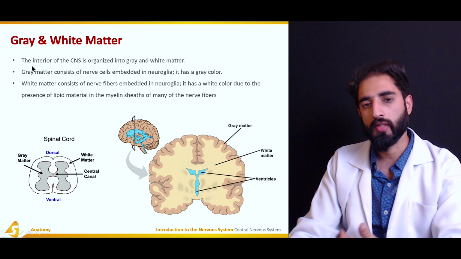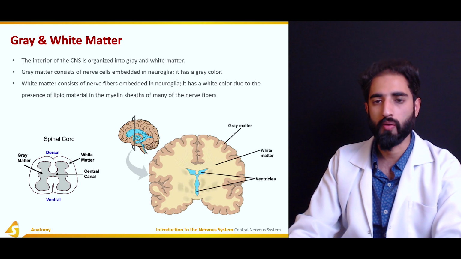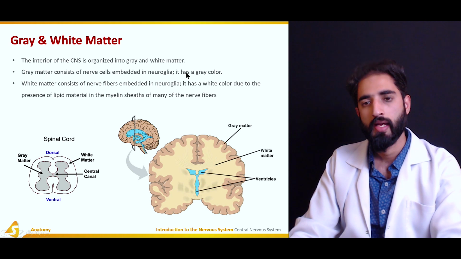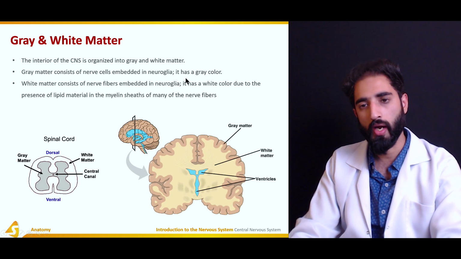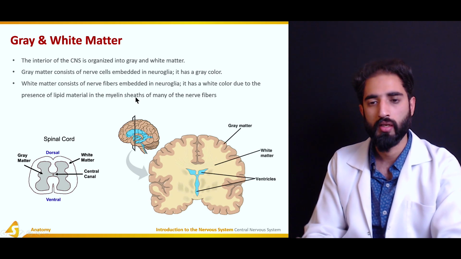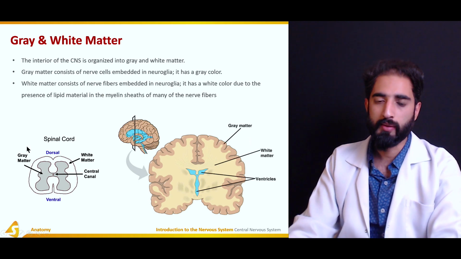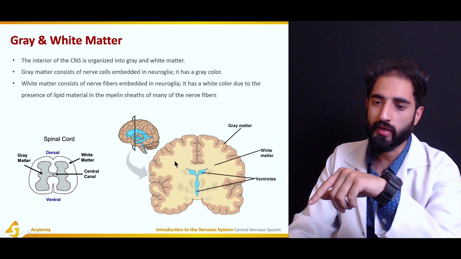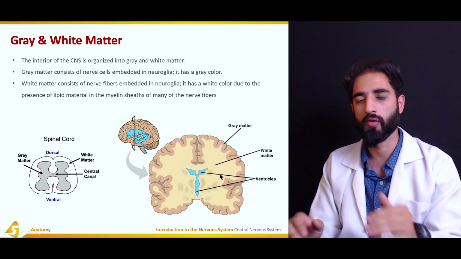So the interior of the central nervous system is organized into gray matter and white matter, and that is what gray matter and white matter is. Gray matter consists of nerve cells embedded in neuroglial cells, and it has a gray color. On the other hand, white matter consists of nerve fibers embedded in the neuroglial cells, and it is a white color, which is due to the presence of lipid material in the myelin sheaths of many of the nerve fibers. If we look at this picture, there is a difference between the spinal cord and the brain. In the brain, the outer part is the gray matter, whereas the white matter is inside the gray matter.